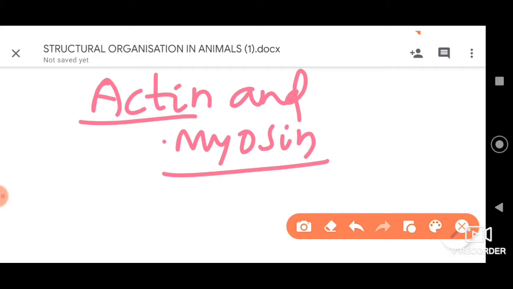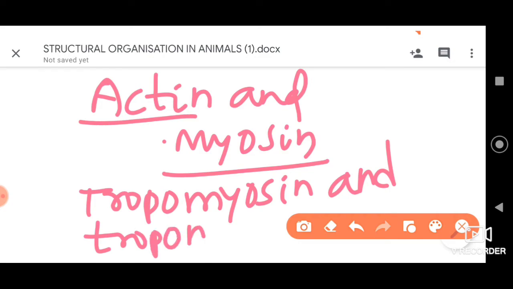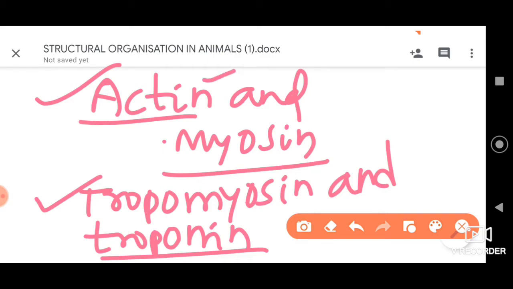As well, tropomyosin and troponin. All these are contractile proteins which help in the process of contraction of muscles. Remember, first is actin, then myosin, followed by tropomyosin and troponin.